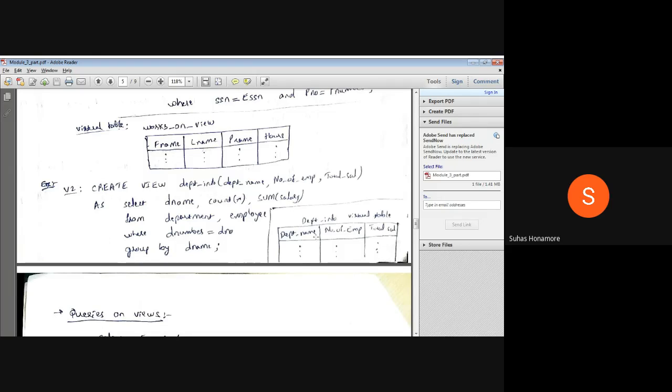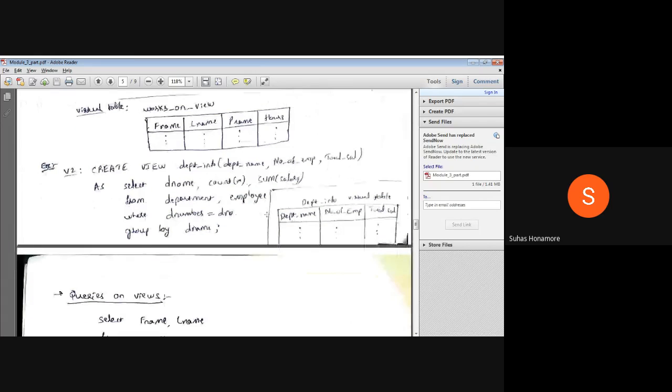Here, in the select, I want the department name, so dname, then count star and sum of salary. The count star is nothing but the number of employees, how many are there inside that department, and the sum of salary displays the total department salary. This is from the department table and the employee table. Two tables, so we are merging them.